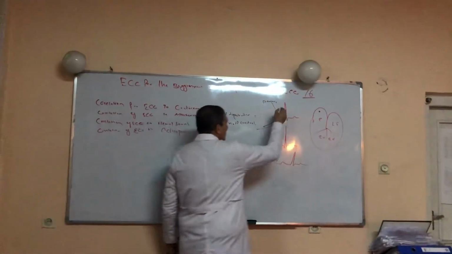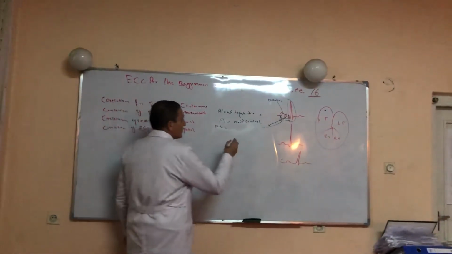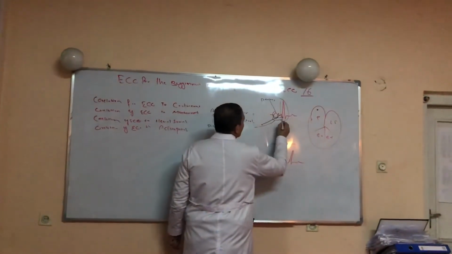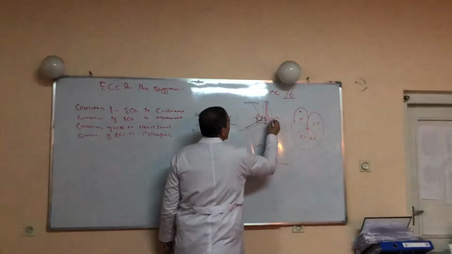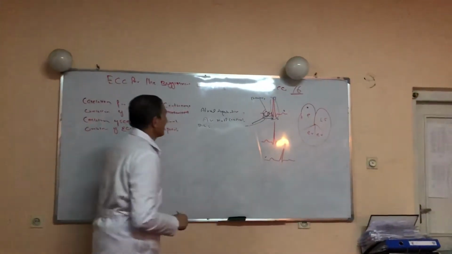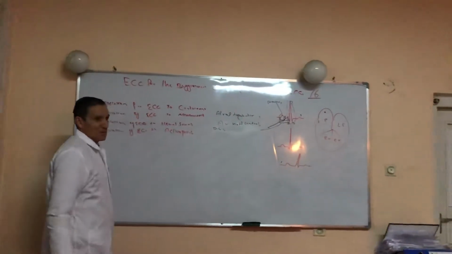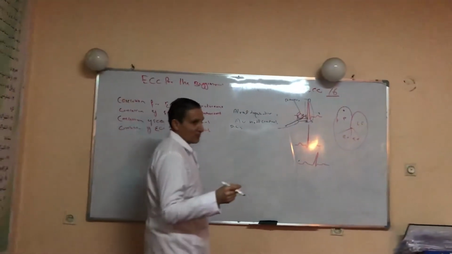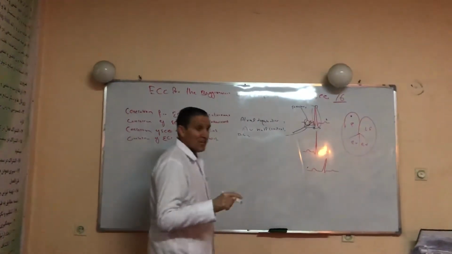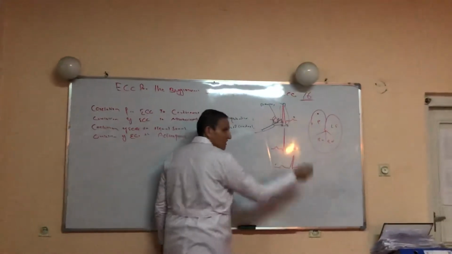Now, what is this complex representing? Complete ventricular depolarization. The QRS complex. Here, what is the PR interval representing? Two electrical events, atrial depolarization and AV nodal conduction, a time required for the impulse to traverse the ventricular conduction system before the QRS complex is established.